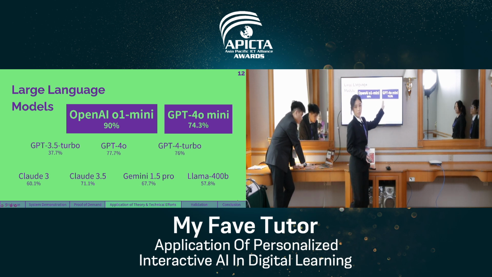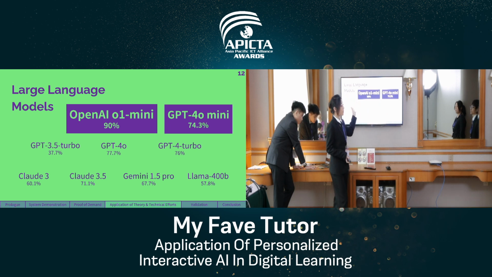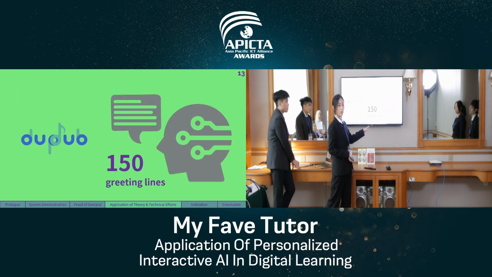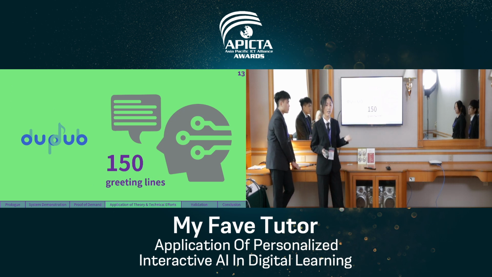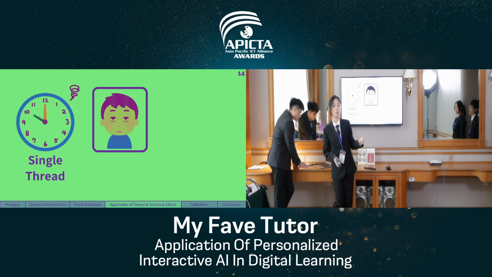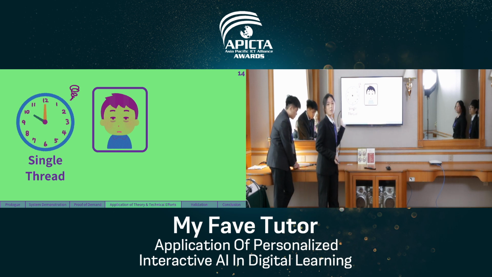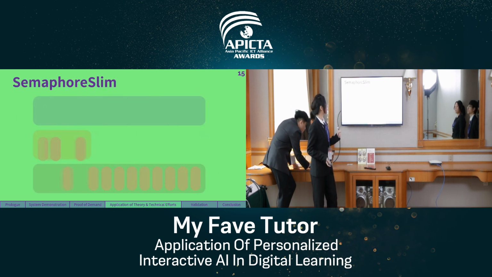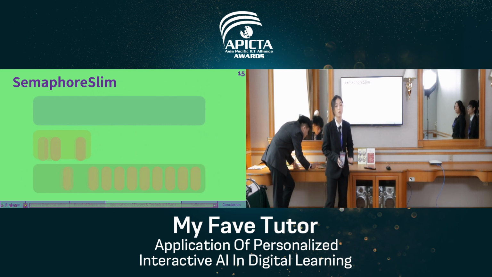However, we found that 4.0 Mini does better than O1 Mini in the dialog field. So the greetings we have introduced will be generated by 4.0 Mini first into a text. Then we will send it into a text-to-speech API provider who can help us to make the tutor more vivid. But we know that in a traditional way, if we use a single thread to generate all 115 lines, it would take lots of time. So we introduce multi-thread functions to boost the efficiency and help the user feel better when they are changing the personality or voice tone of our tutor.